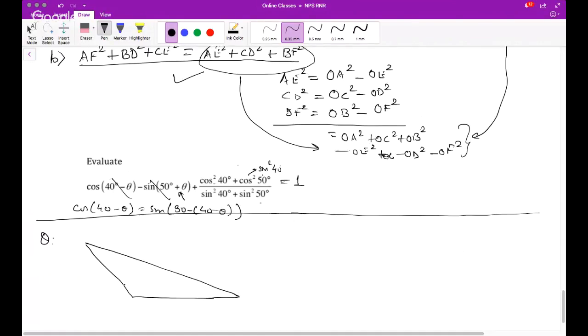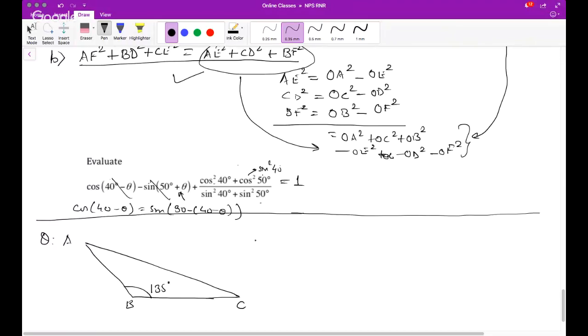This is 135 degrees. And prove that AC square. This is A, B, C, and prove that.